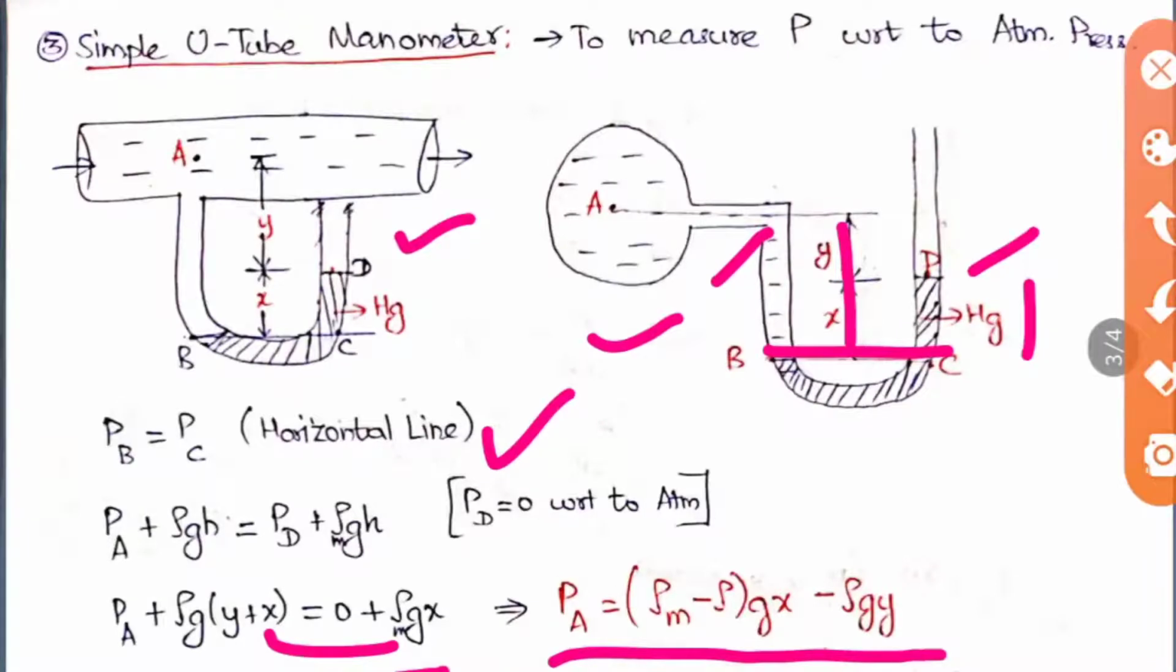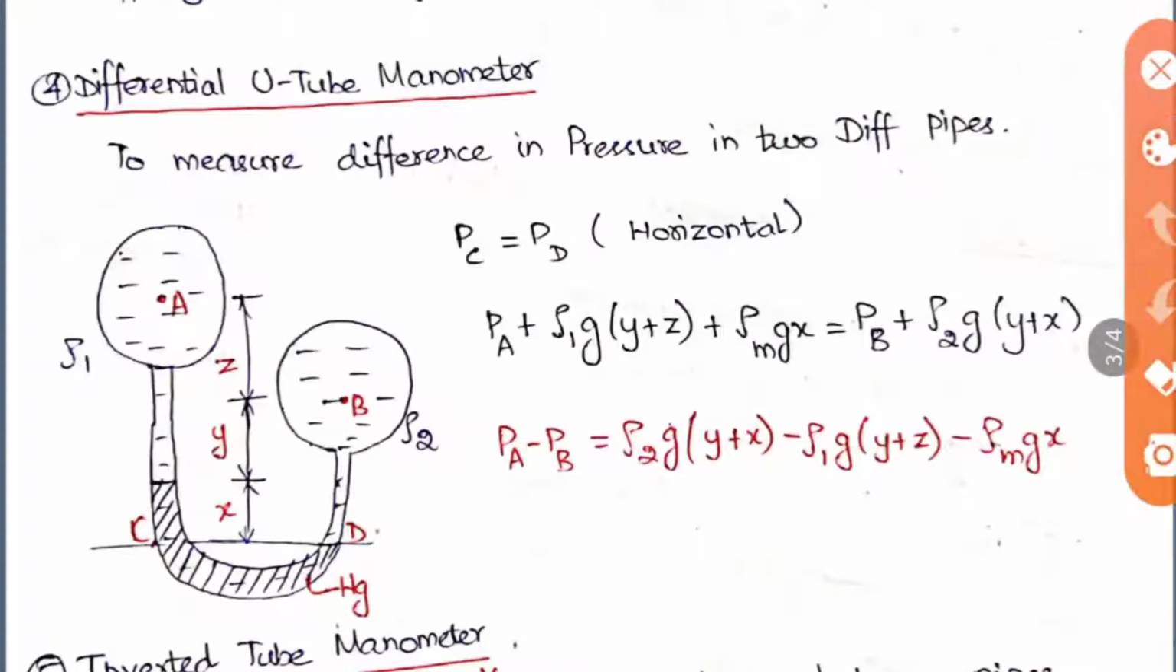The same concept is what we are going to repeatedly do for different types of manometers. Just the position of the manometer is different. In the next case, it is a differential U-tube manometer. This is to measure the difference in pressure in two different pipes, because in the previous two cases we saw the pressure in a single pipe, but here it is to find the difference in pressure in two pipes. So here I have taken two pipes, here point A and here point B. The difference between them is Z, the difference between point B and the mercury level is Y, and from that to this horizontal line we take it as X.